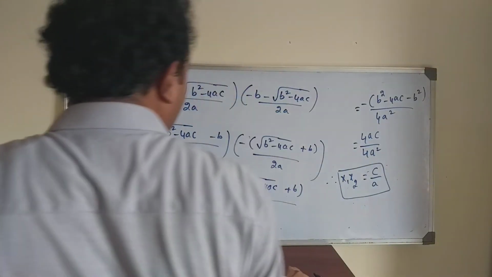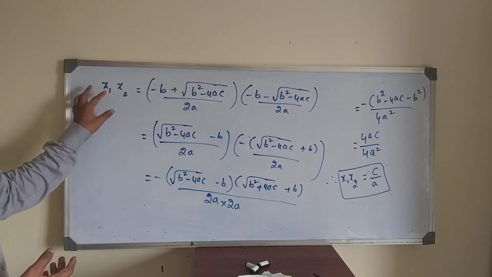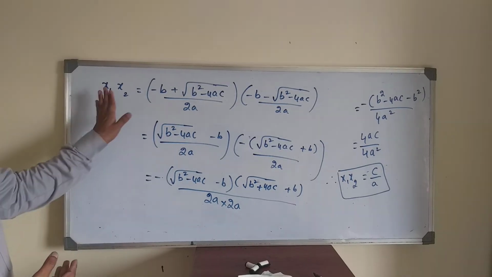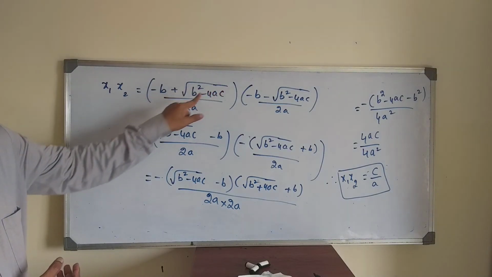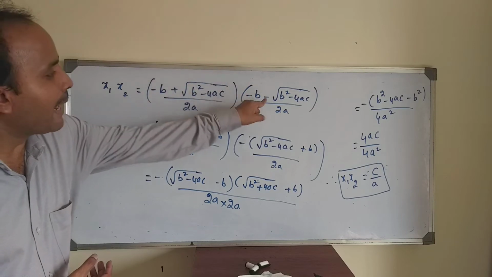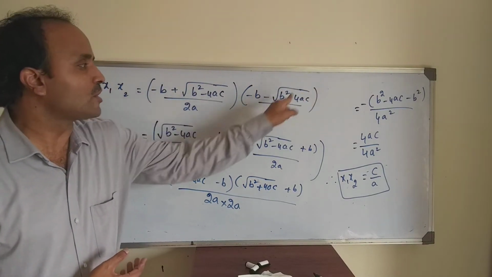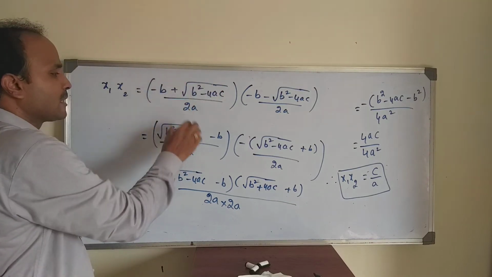Once again, listen, dear students. We know x1 and x2. I want the product of the roots. x1 is minus b plus root of b square minus 4ac by 2a, and x2 is minus b minus root of b square minus 4ac by 2a. Either way, no changes.